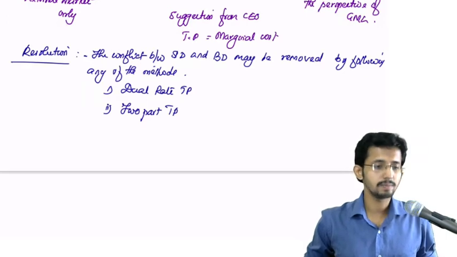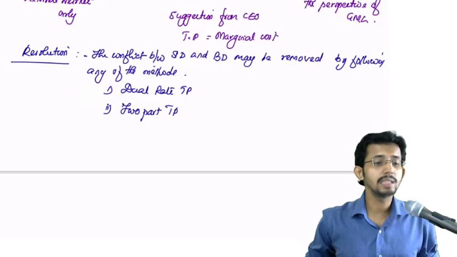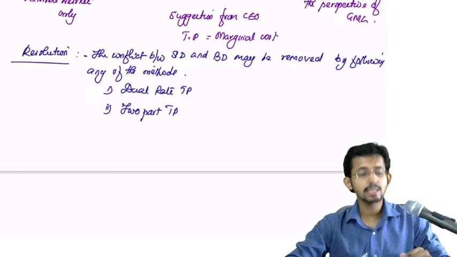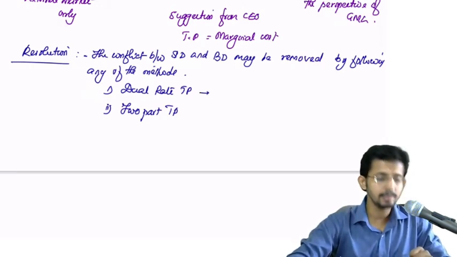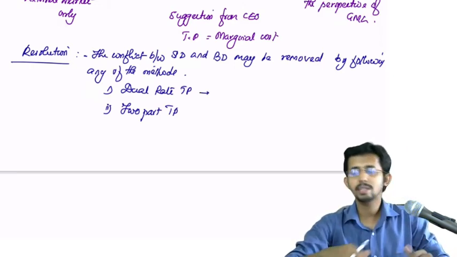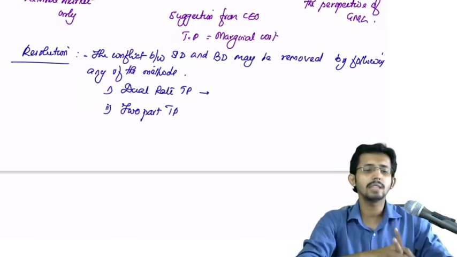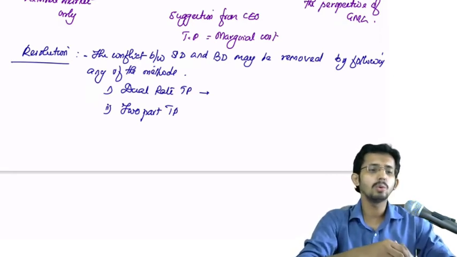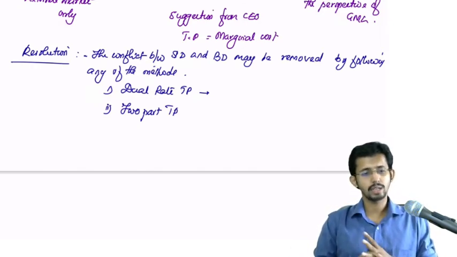We have already discussed. Okay, so you just need to fill up what is the benefit and what would be the impact of these two methods on these two divisions, and how this will induce the divisions to go for internal transfer. So in dual rate TP, what happens? Separate rates will be fixed for both the divisions. So these will be favorable rates, so that both the divisions will ensure that they are making sufficient profits, so that it will not affect them. And also the internal transfer will be happening, due to which the company will be benefited. Okay, right.